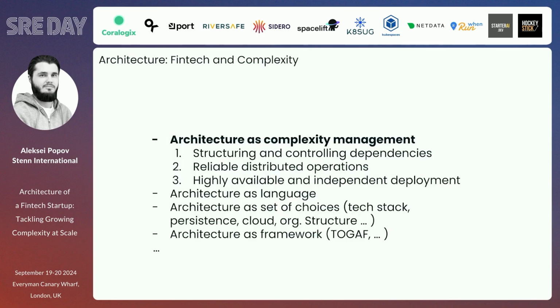First of all, I would say that architecture is complexity management for us. It helps us to structure and control dependencies, reliable distributed operations, and highly available independent deployment, for instance, because it's needed by the quality attributes we just defined. Also, we can say that architecture is language, a set of choices. Architecture is a framework like TOGAF, for instance, which is quite big and excessive, but helps, to be honest, to define the architecture of the enterprise. Today, I will be mainly focusing on the first part, but the rest of the points could also be part of any other system.